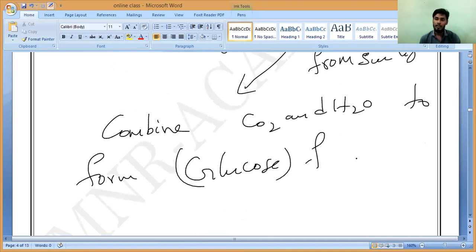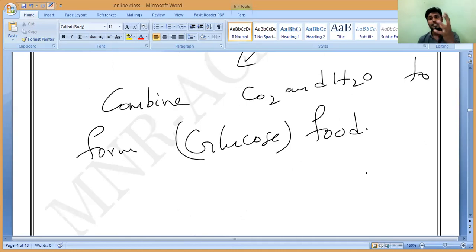Or we can say that it is a carbohydrate. That's all. Do you understand, Hari? That is the importance of chlorophyll. So if no chlorophyll is present, what will happen? Carbon dioxide and water are still present, but no combination. That energy is not sufficient.